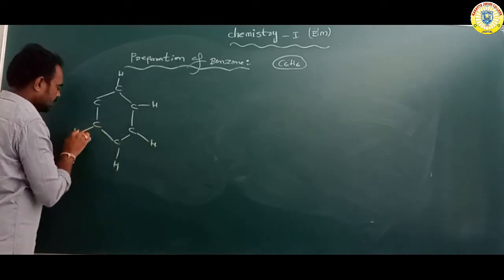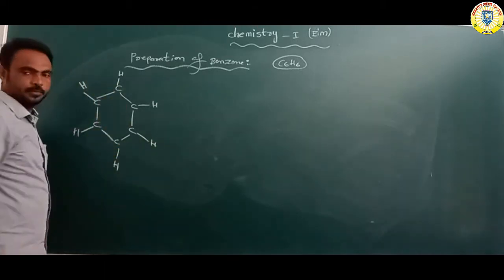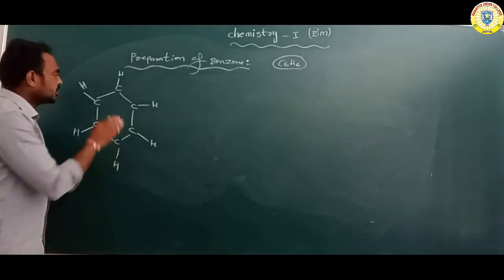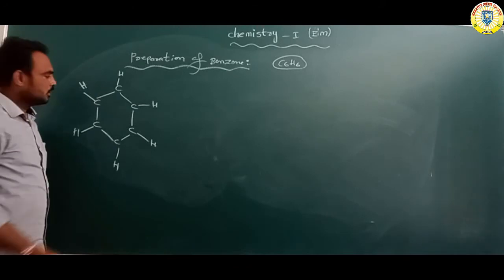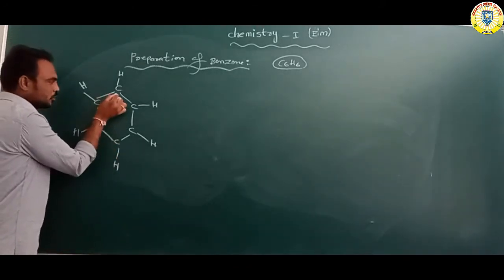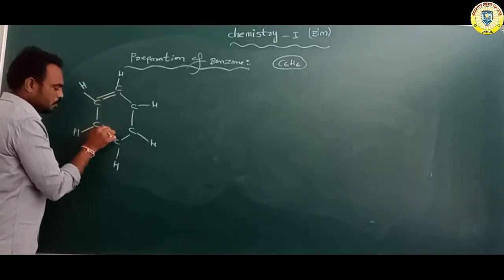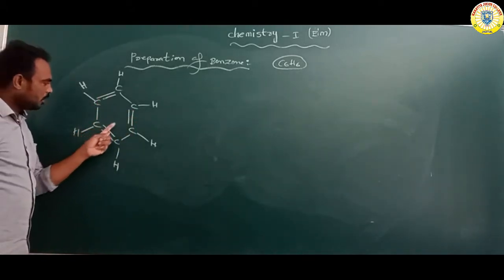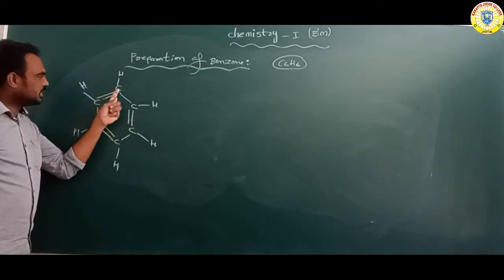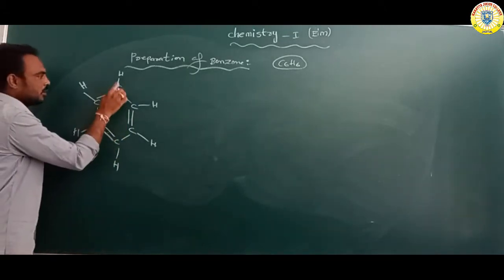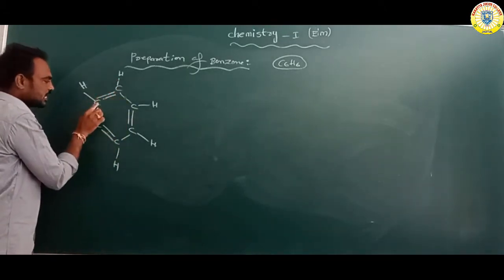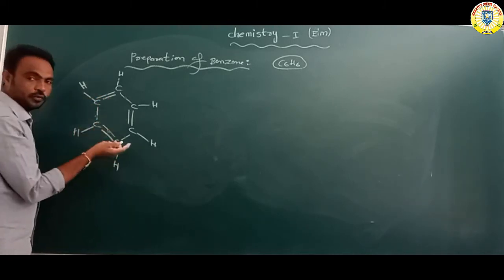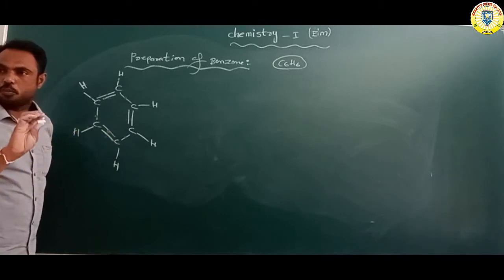Overall each carbon contains 4 bonds. Listen, in this structure each carbon contains 4 bonds. Suppose this carbon 1 2 3 4, this carbon 1 2 3 4. Each carbon contains 4 bonds.